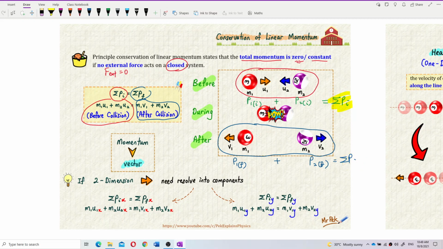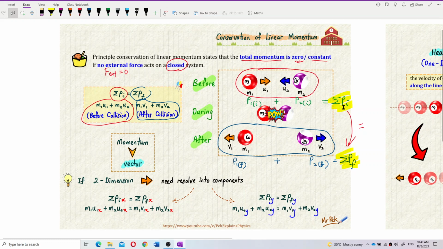The total initial momentum, M1 U1 plus M2 U2, will be equal to the total final momentum, which is M1 V1 plus M2 V2. They are equal. So this is what is meant by total momentum must be constant.